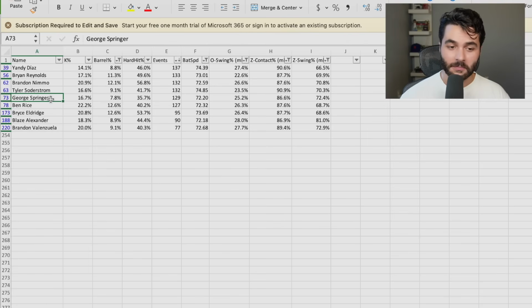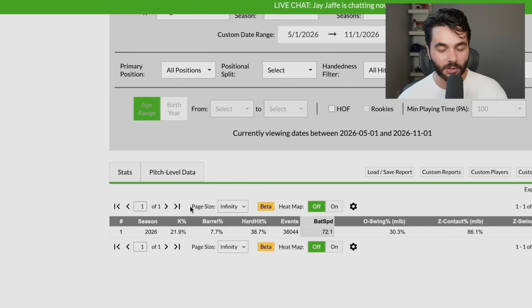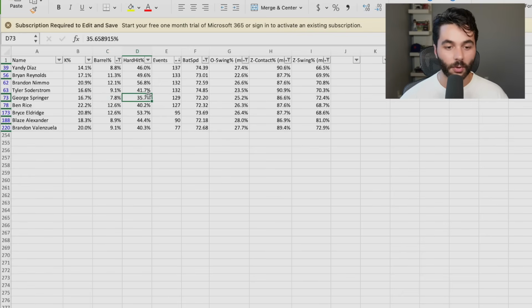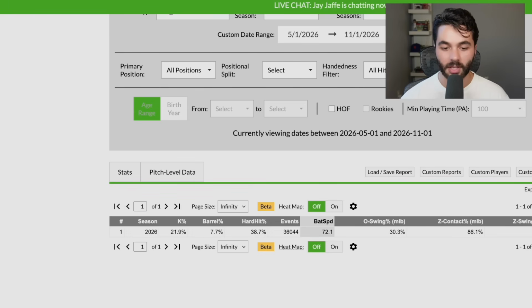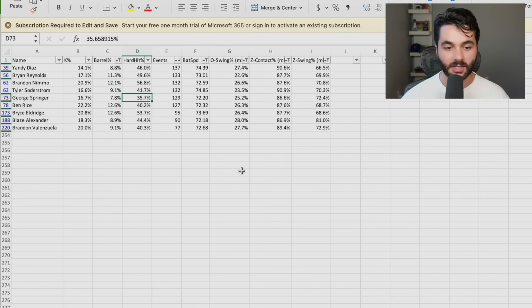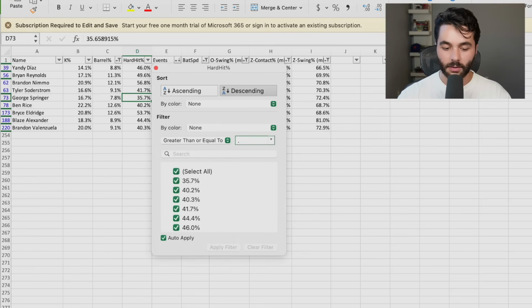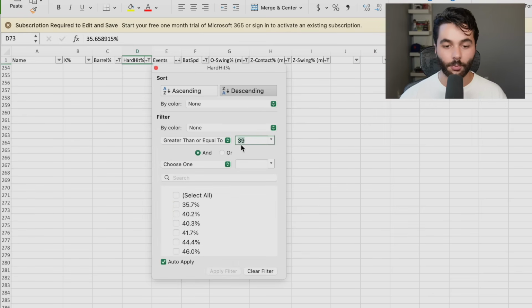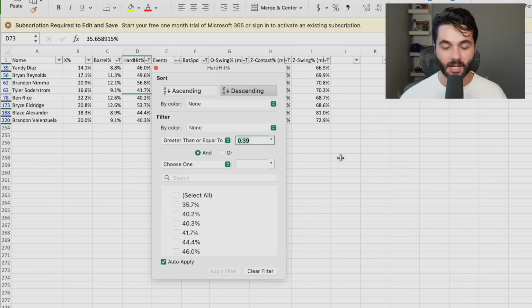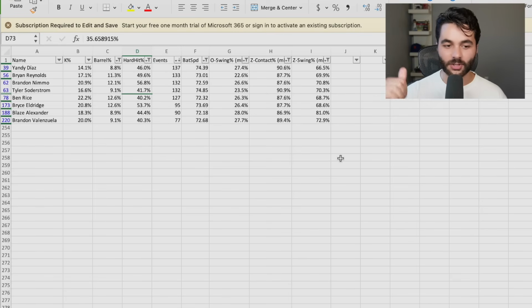George Springer. That's a shocking inclusion on this list, seeing George Springer there. George Springer barely has a better than league average barrel rate. And again, we're using barrels per plate appearance on this one, so that can help a player pop. Maybe doesn't earn it. Hard hit rate's really low on George Springer, so he's a guy I actually would weed out of this one just to get a better than league average hard hit rate. Let's go over there to 38%. Get rid of George Springer. Greater than or equal to 0.39. There you go. See you later, George Springer. Get out of this great leaderboard.